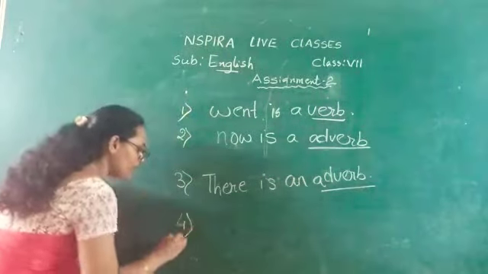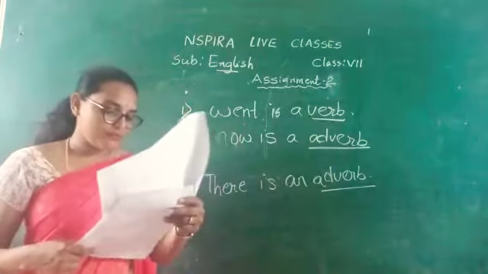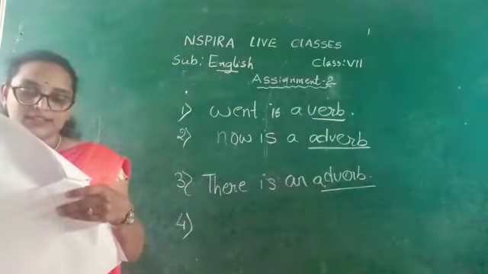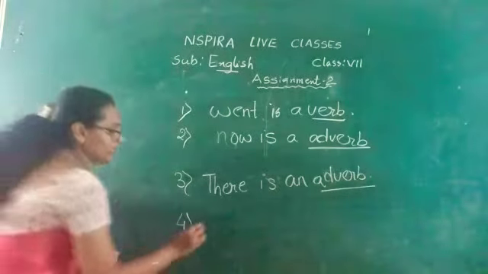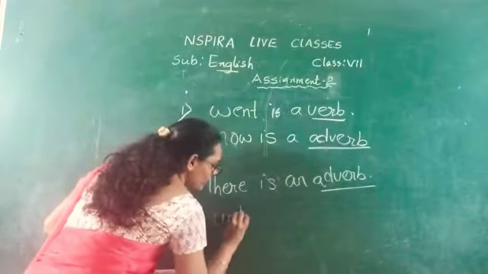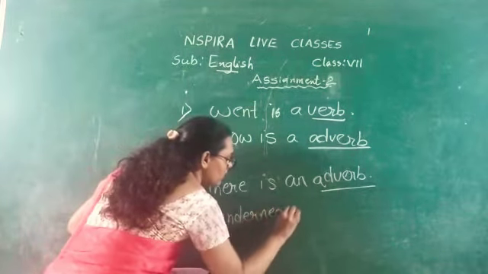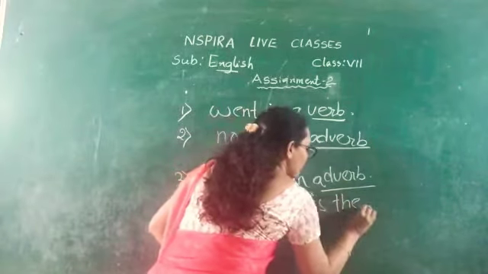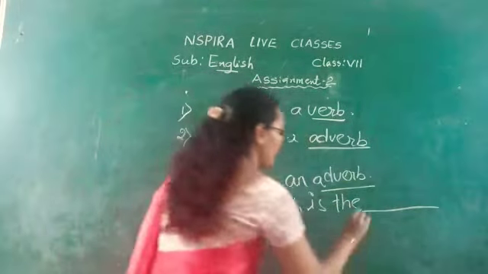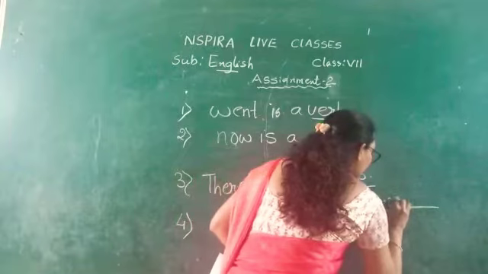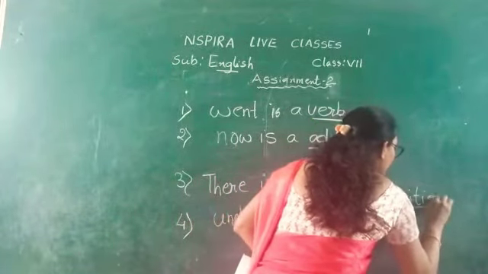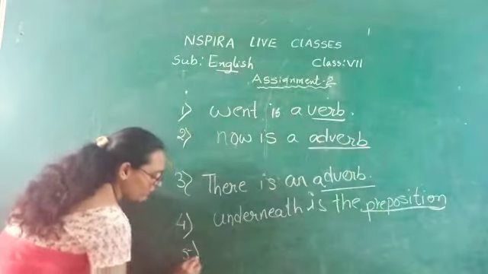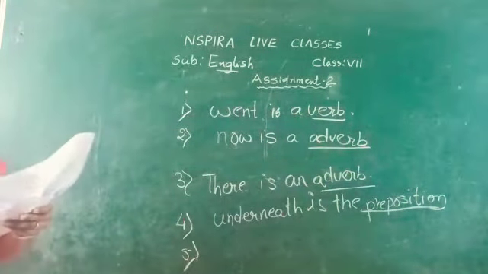Coming to the fourth one, see here. There is a mouse underneath the piano. Here, underneath is the underlined word. What is it? It is a preposition. It is showing the position of the mouse in the sentence. So we can say underneath is the preposition in the sentence.